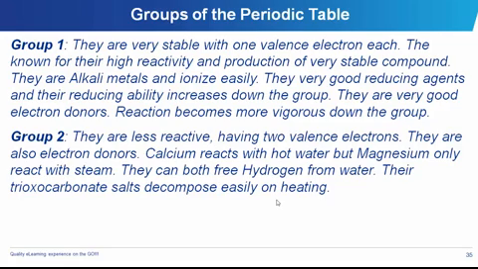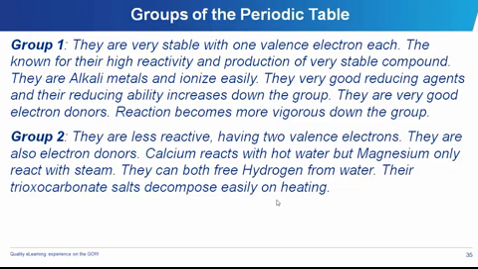Now the groups in the periodic table. Group 1 elements are known as the alkali metals. They have one electron in their outermost shell, that is one valence electron that they really desire to lose. Because of their willingness to dispose of this one electron, they are very, very reactive.